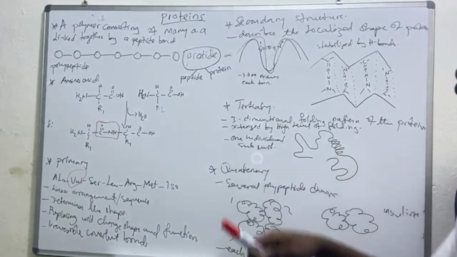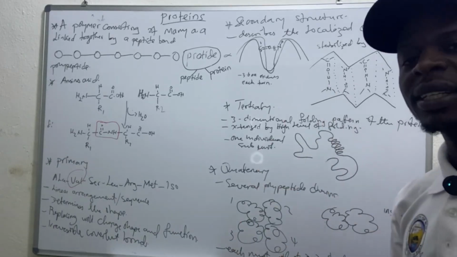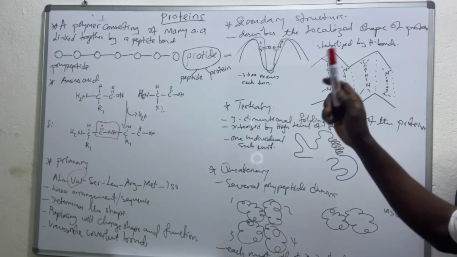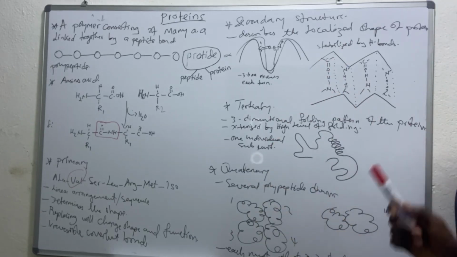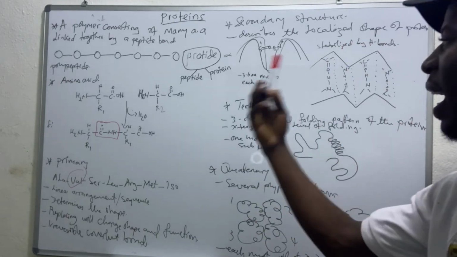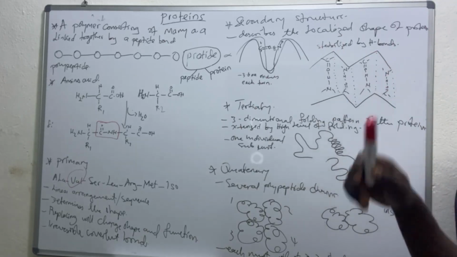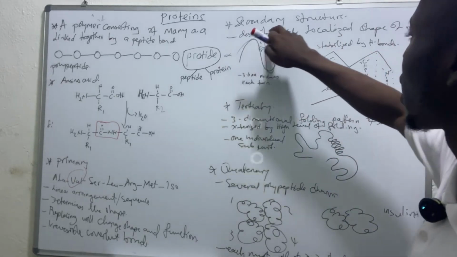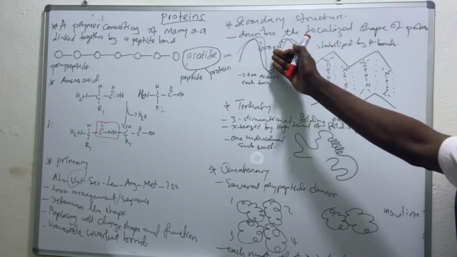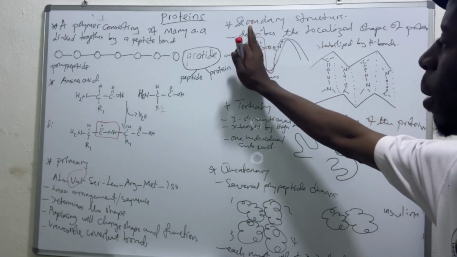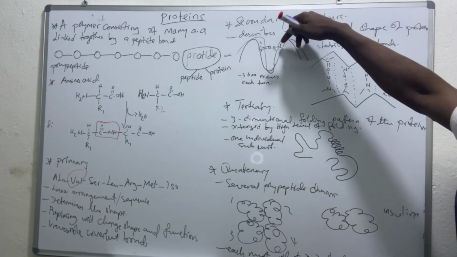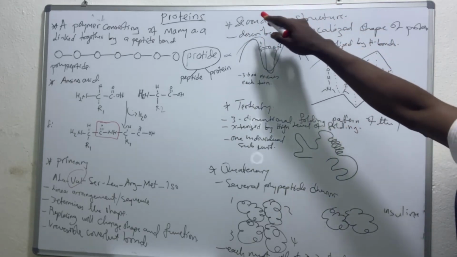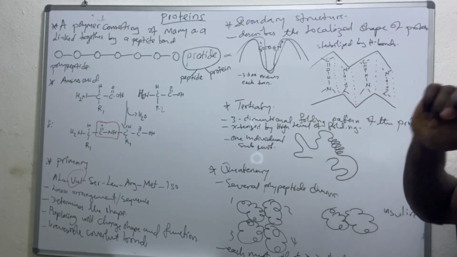Then the secondary structure simply describes the local and the regular folding of the polypeptide chain, or the localized shape of that particular protein, to give you either the alpha helix or the beta pleated sheets. For the alpha helix, we obtain a protein in this kind of form, where an amino acid in one part of the chain reacts with another amino acid in the other part of the chain. And this one here is simply hydrogen bonds. So the kind of bonds that stabilize secondary structure are hydrogen bonds.